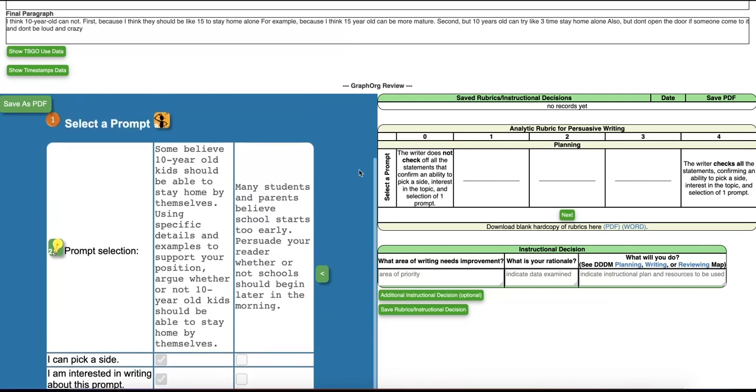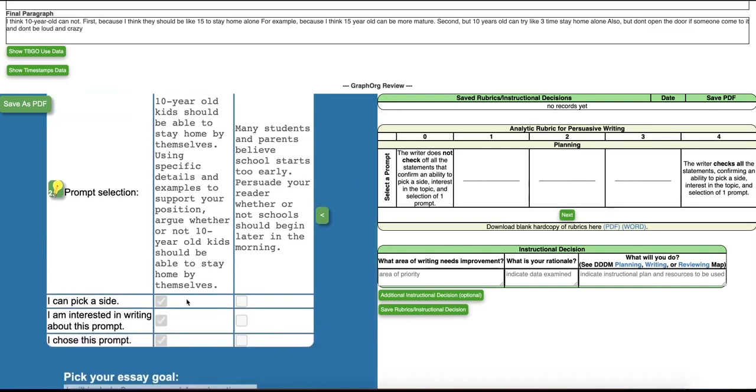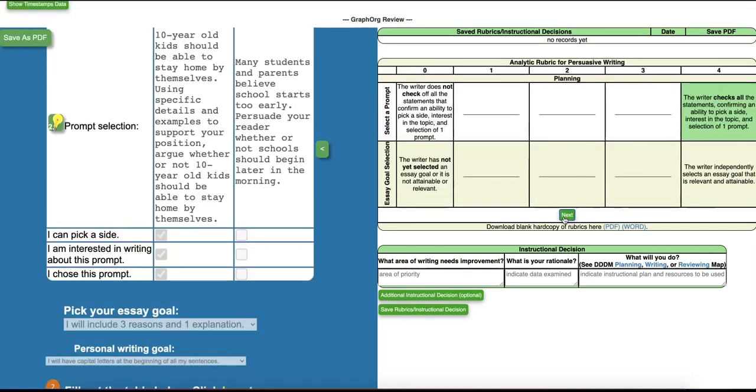She was given 2 prompts and decided to respond to the first prompt here about 10-year-old kids staying home alone. Did Sama check off all the statements to confirm an ability to pick a side? Yes. She selected yes to all 3 statements, so she will receive a 4. I then click Next and go to Goal Selection.